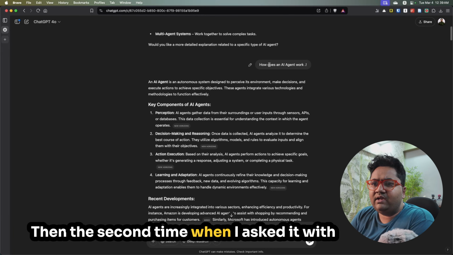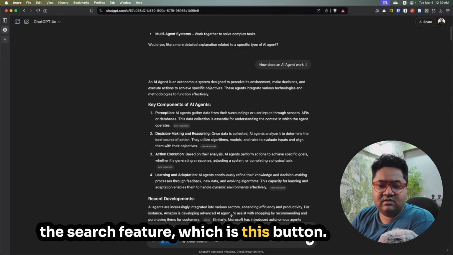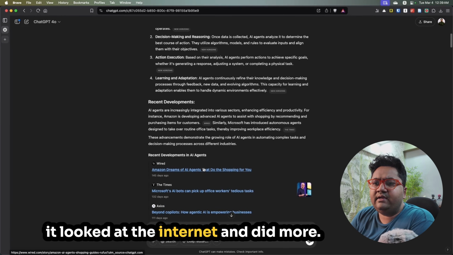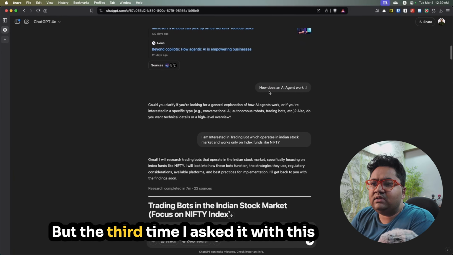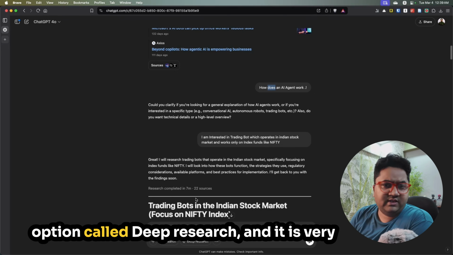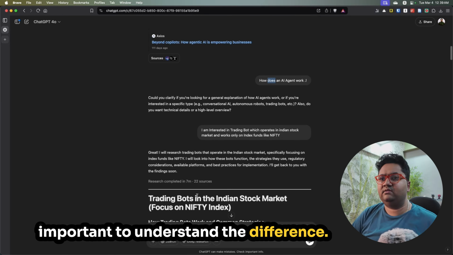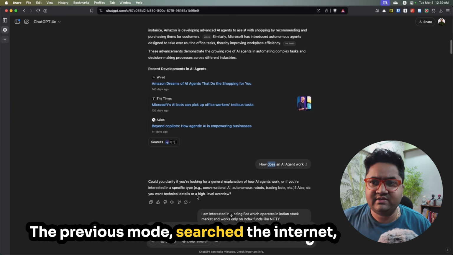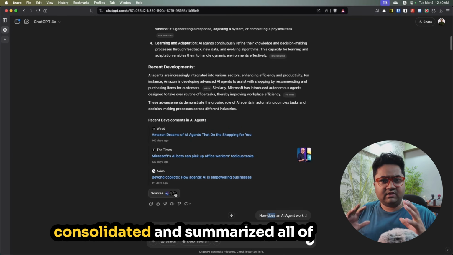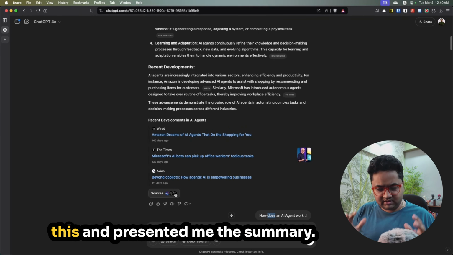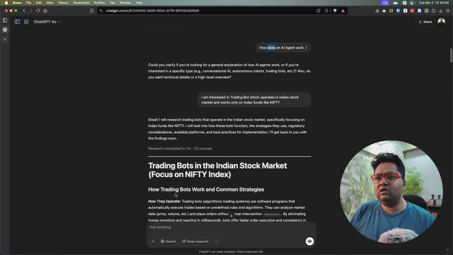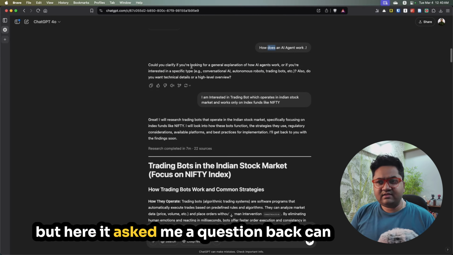Then the second time when I asked it with the search feature, which is this button, it looked at the internet and did more. But the third time I asked it with this option called deep research. And it is very important to understand the difference. The previous mode searched the internet, consolidated and summarized all of this and presented me the summary. But here, it asked me a question back.